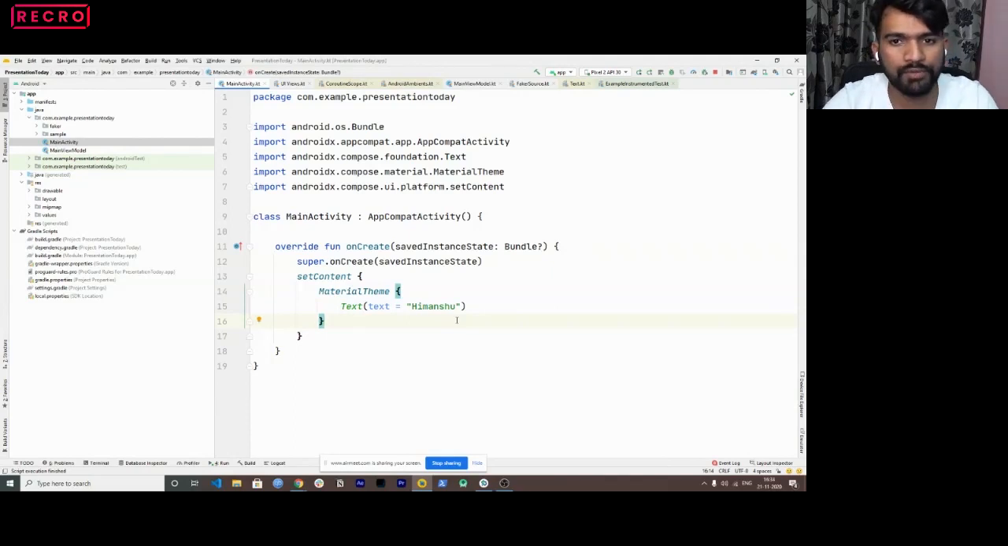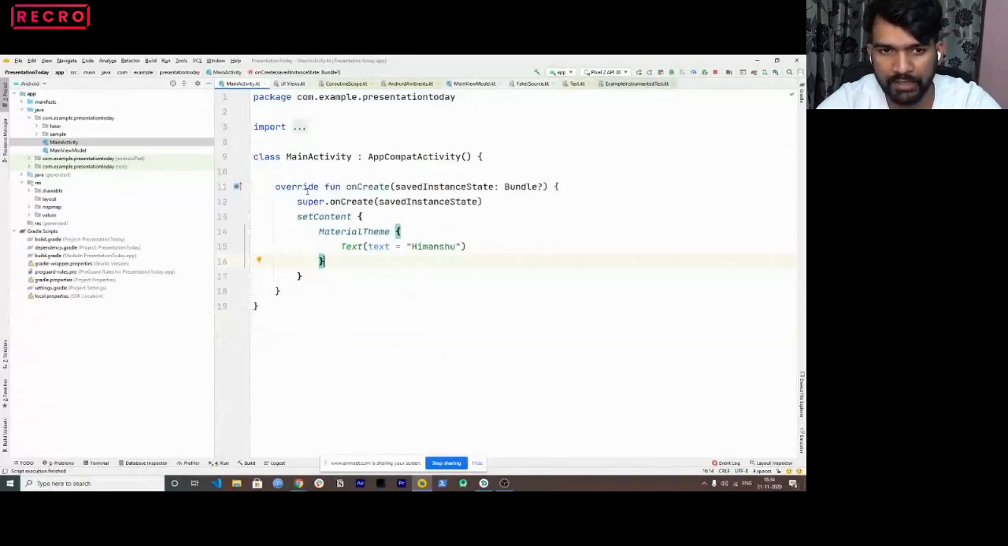So I think I'll move ahead with this thing. For now, I'll start off with the basic code. I hope everyone is able to see my screen, the font size. If not, I'll just increase it by a bit. Let me know if you want a bigger text size.